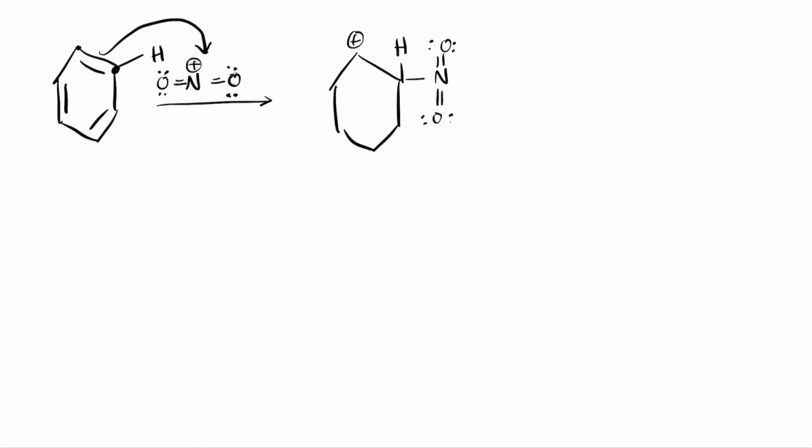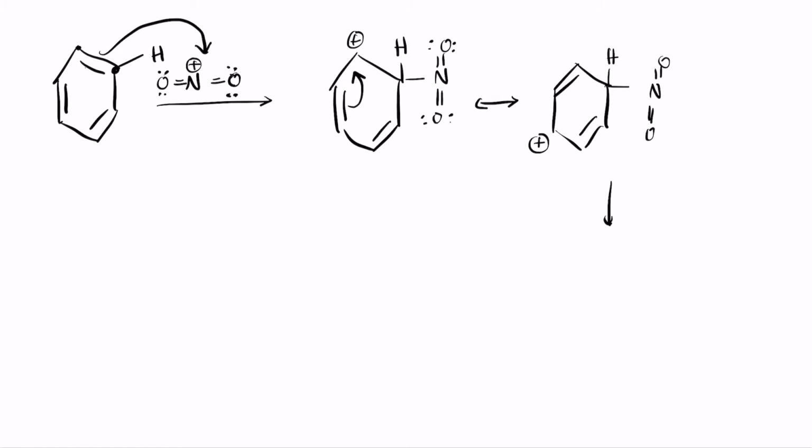Now this structure, notice the positive charge here does not stay stable because it resonates, so this structure goes here. The positive charge comes here, double bond and double bond with hydrogen and double bond O. Then again it resonates, so the positive charge will come here. Now you have a bond here and a bond here.